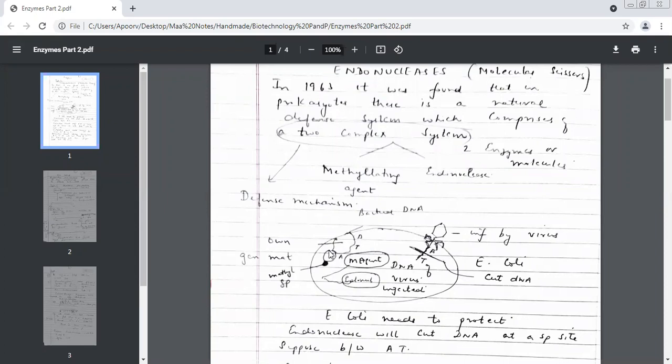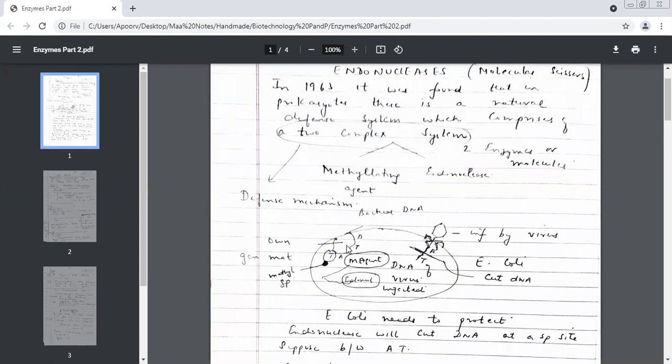I have drawn this as circular so that you can differentiate between both of them. This is whose genetic material? E. coli. Basically, both of them are DNA. Both of them are made up of nitrogenous bases. So let us assume that this particular category of endonuclease cuts between A and T. So will it be able to differentiate between the A and T of its own DNA and the foreign DNA or not? No. So wherever it finds an A and T, it will start cutting.